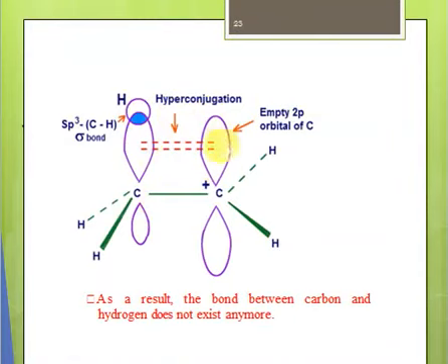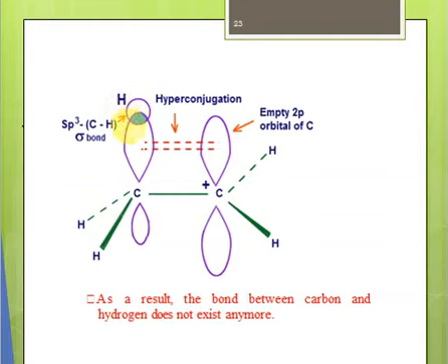So here we have a p orbital. We have taken the example of a p orbital which is empty, right? When a p orbital is empty, it has a positive charge, right? So you can say this is a positively charged carbon, and this carbon is attached to a carbon that has at least one hydrogen. We are showing just one C-H bond. So this carbon is sp3 hybridized and it's overlapping with this hydrogen, forming a sigma bond.